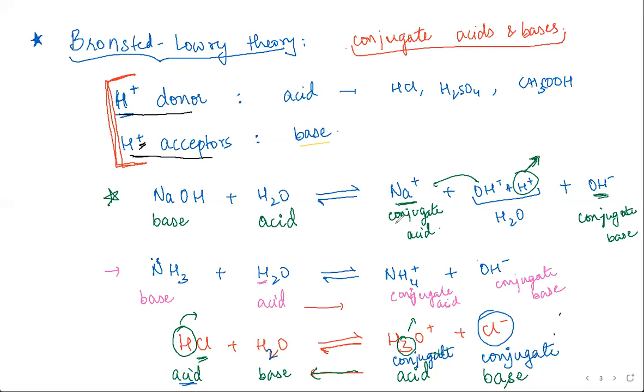Yeah. So all Bronsted-Lowry bases need to be H plus acceptors. Now, when can anything accept an H plus? H plus is positively charged, so it can be accepted when the species has an extra pair of electrons.